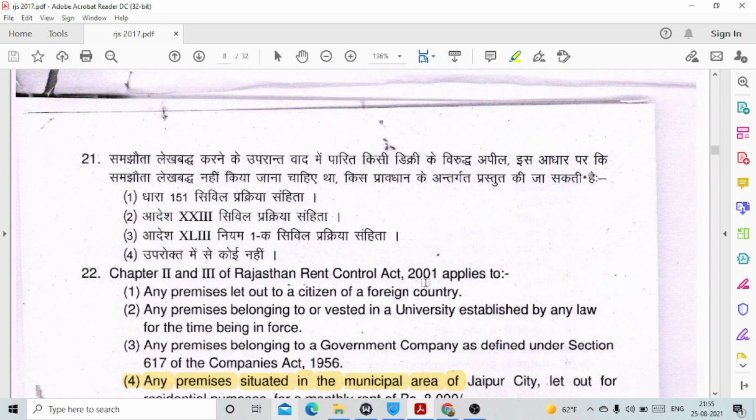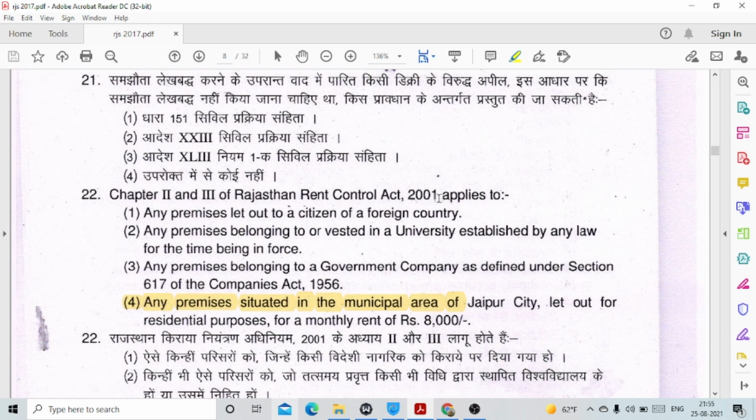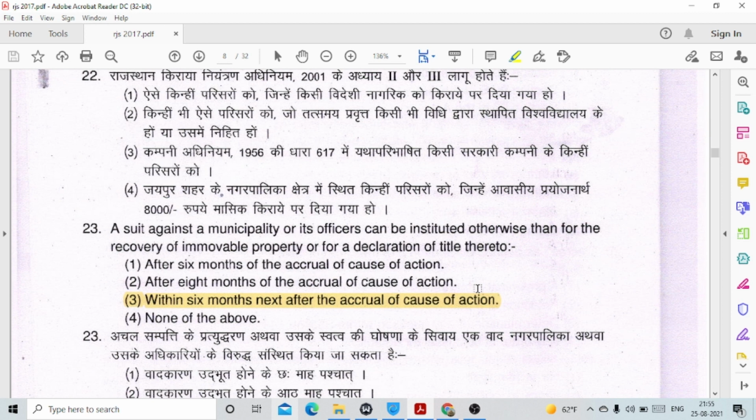Chapter 2 and 3 of Rajasthan Rent Control Act 2001 applies to this. Option number 4. Any premises situated in the municipal area of Jaipur city let out for residential purposes for a monthly rent of rupees 8,000.